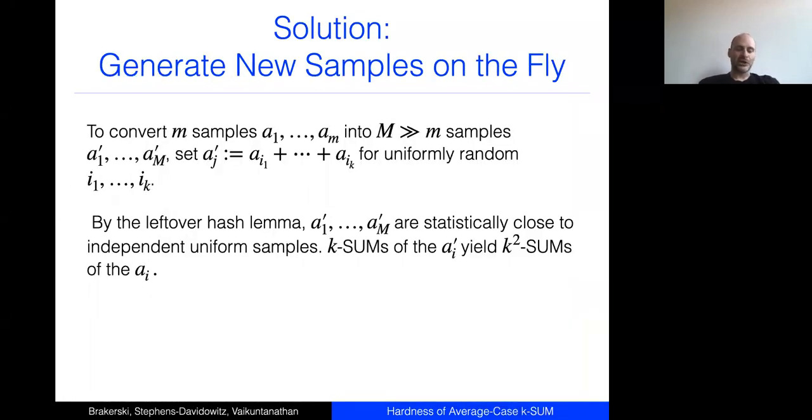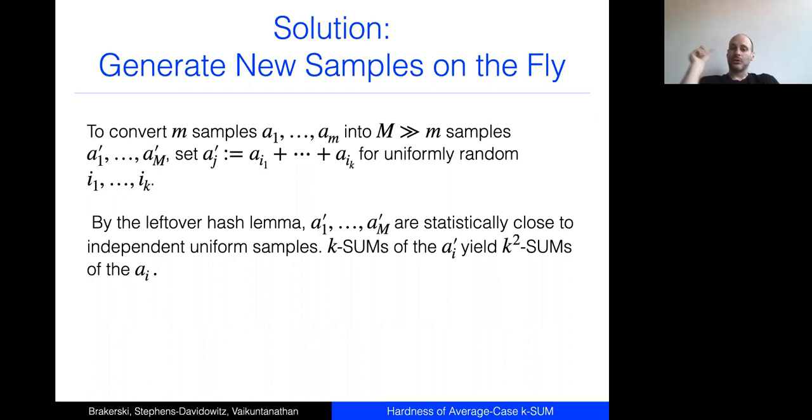Our solution, which I'm not going to say much about because I'm running out of time, is to convert m samples into capital M samples on the fly. So we figure out a way to, at any step of the algorithm, at any step of the reduction, expand the number of samples. Specifically, if we start out with little m samples, we're going to use this trick to generate m squared samples.